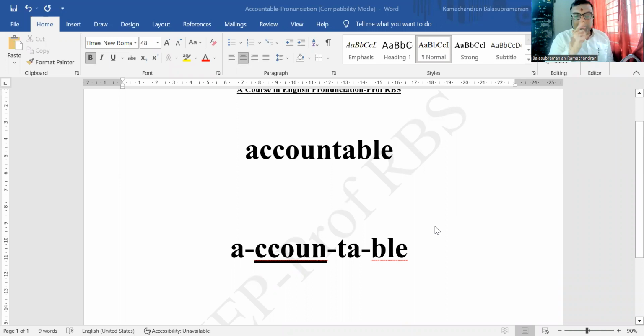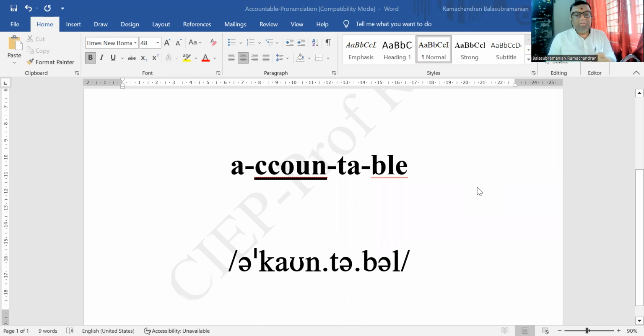I hope you're able to see the screen, and also see me, because I always keep a small video window going on, so that you can also observe me pronouncing the word. So there we are. The word for today is accountable. The second syllable takes the accent, and that's because the maximum number of sounds are there. That is one thing. The second point is, before you start counting the sounds, that's why you should train yourself in transcription.